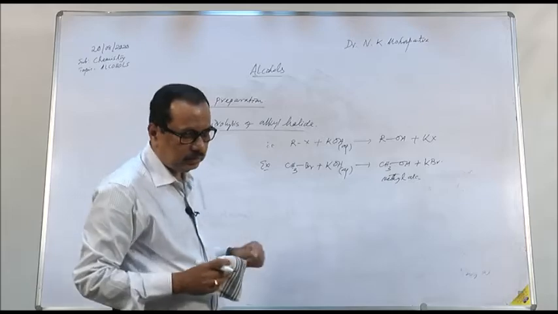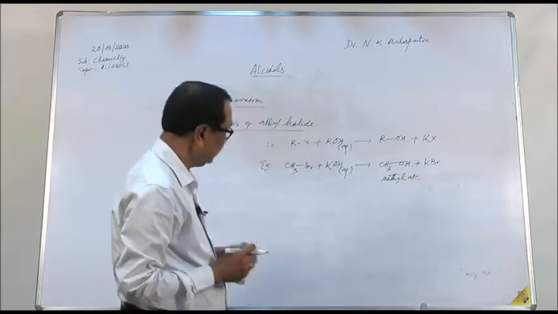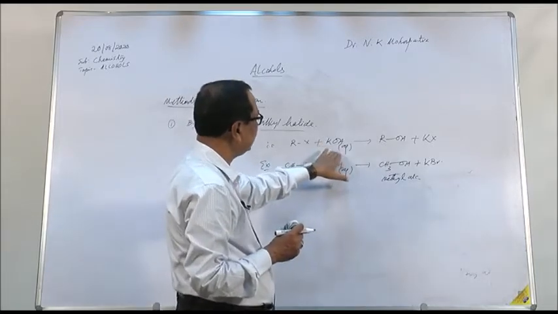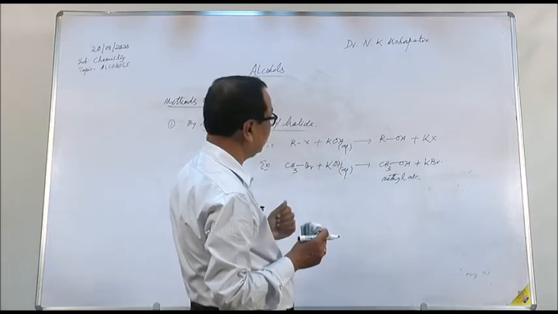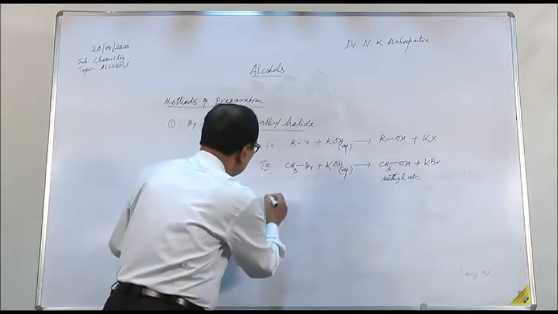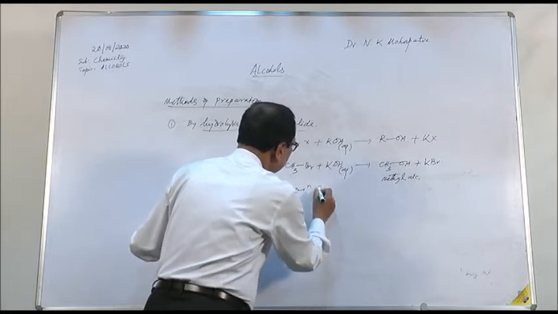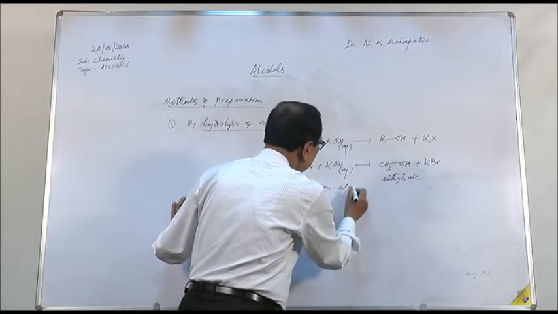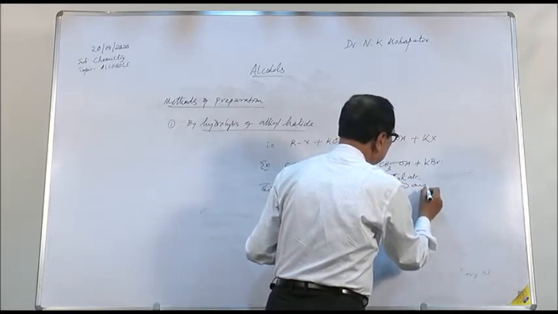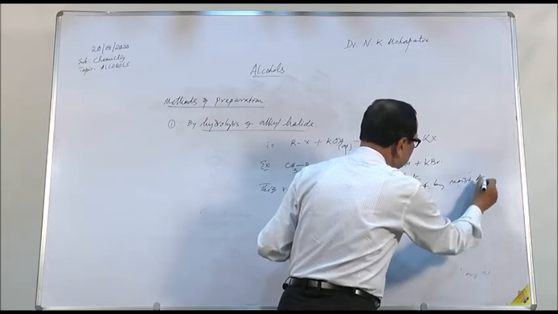So in this way, you can prepare alcohols from alkyl halides by hydrolysis, and this reaction can also be carried out, in place of aqueous KOH, by moist silver oxide, because moist silver oxide gives better results.